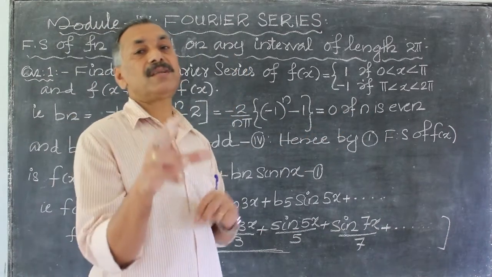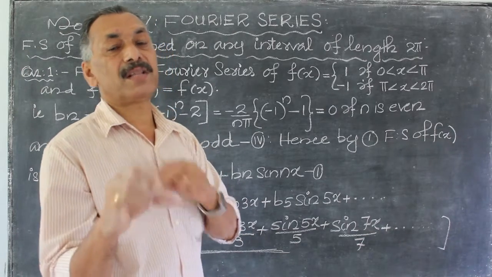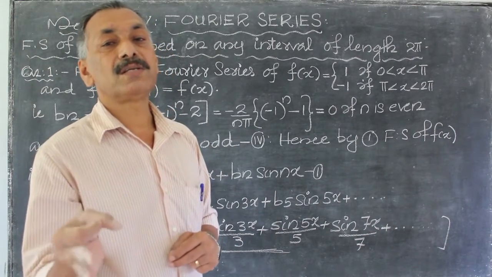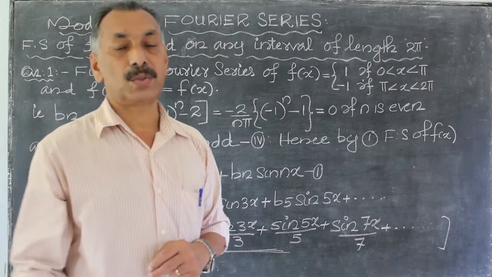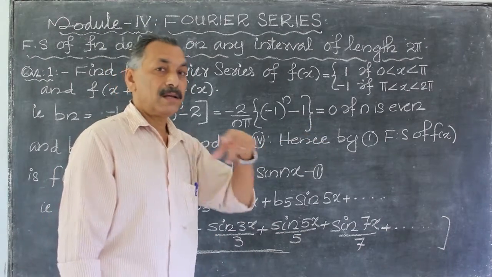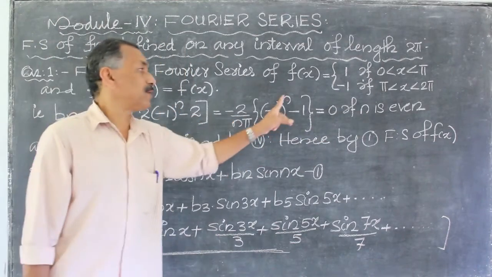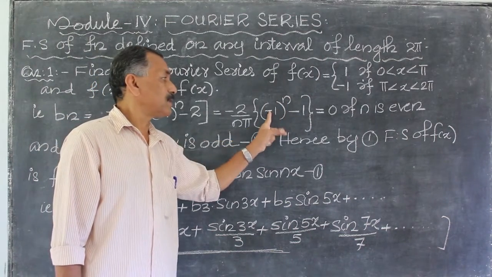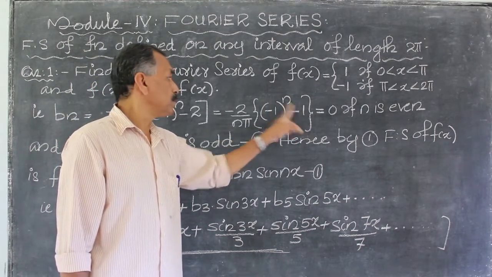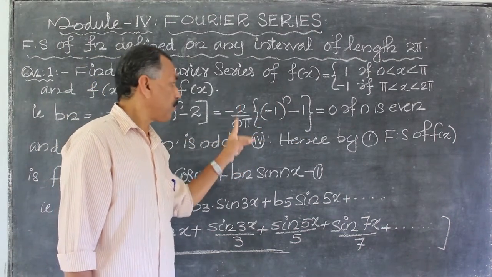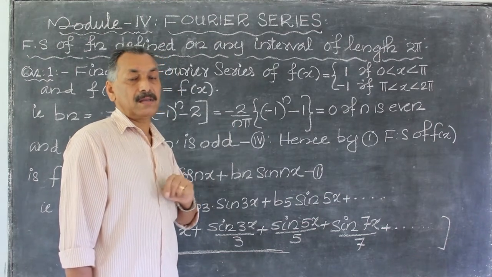That means in the Fourier series expansion, if n is even, b2, b4, b6, b8, etc. are all zeros. Next, if n is odd, n equal to 1, minus 1 raised to 1 is minus 1, minus 2 into minus 2, then plus 4 by nπ.